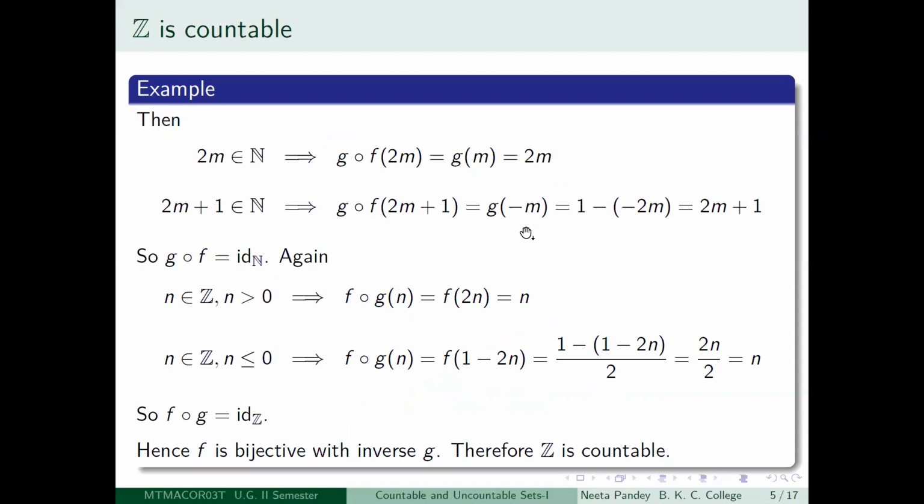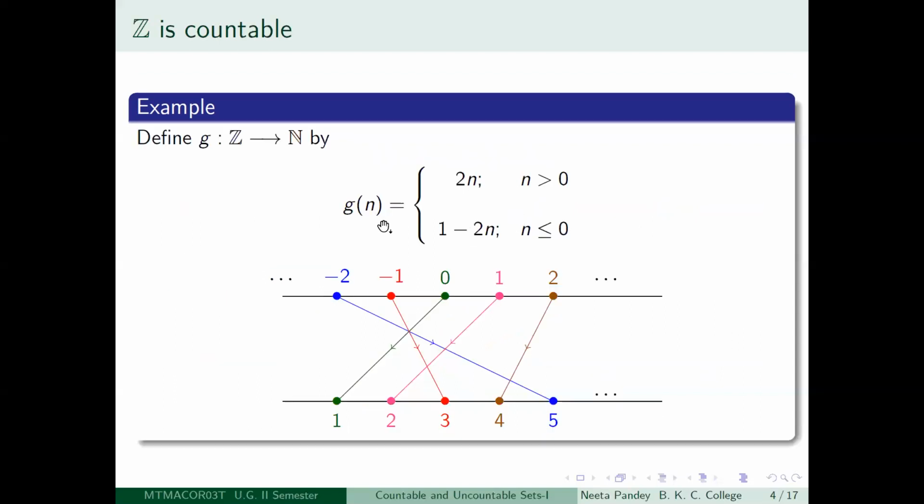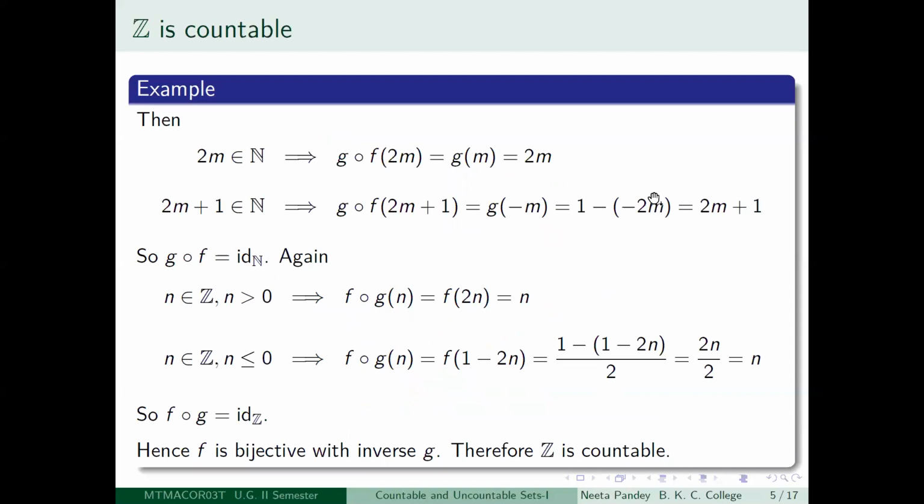And what is G of minus m? That is 1 minus of minus 2m. Notice, if n is negative, then it should map to 1 minus 2n. So now instead of n you have minus m, so it will go to 1 minus 2 times minus m. You see, this minus and minus becomes plus, so it becomes 2m plus 1.